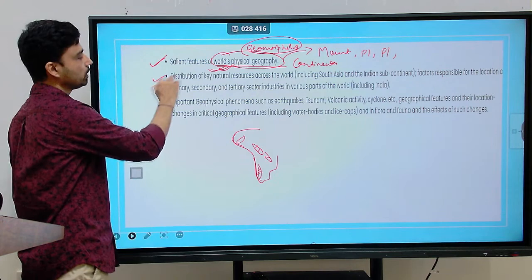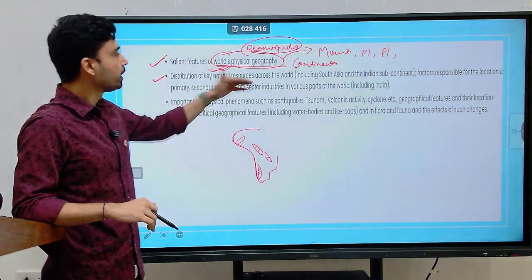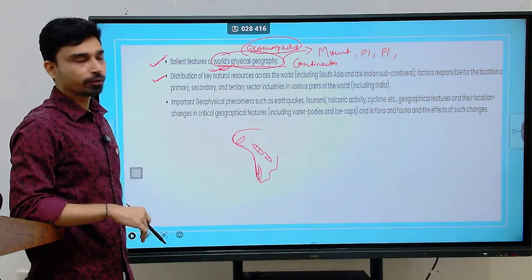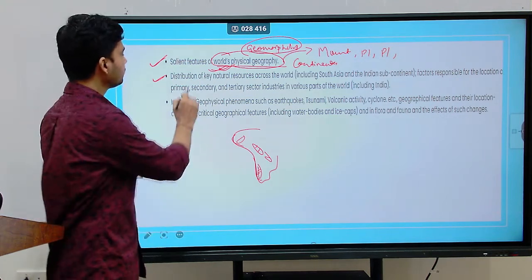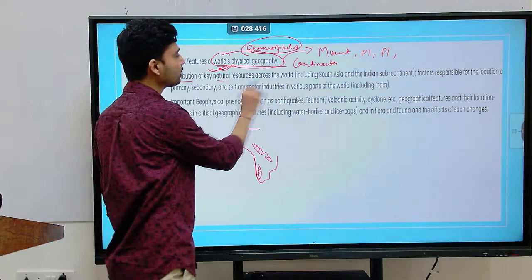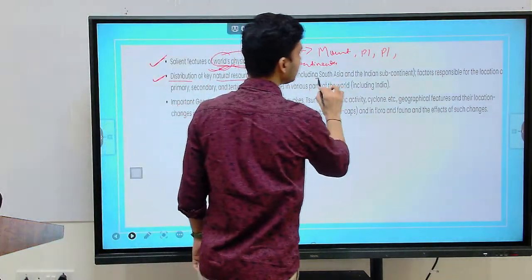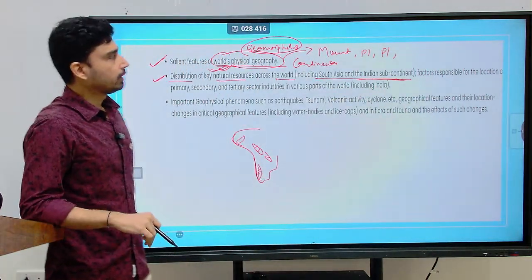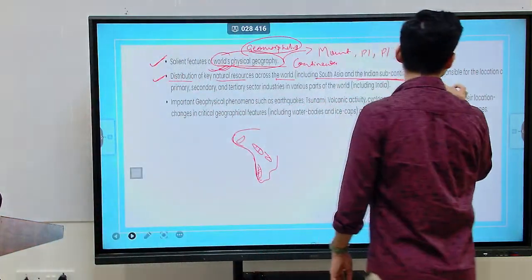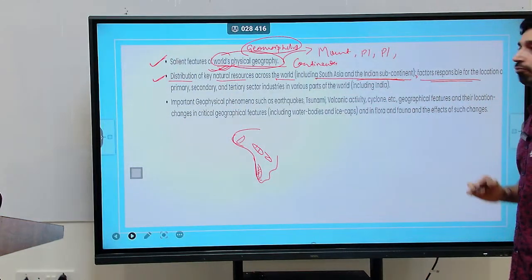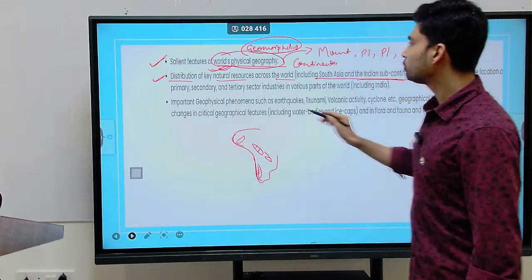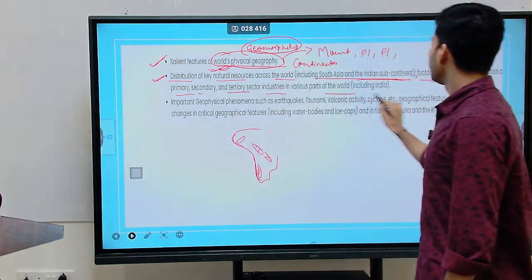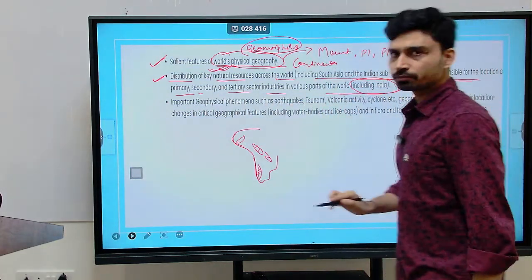Once we complete the physical geography, then you can see the topic mentions economic geography. In economic geography, if you look at the syllabus, it is the distribution of key natural resources across the world, including South Asia and the Indian subcontinent. And related to that same topic, we have the other topic that talks about the factors that are responsible for the location of primary, secondary, and tertiary sector industries in various parts of the world, including India.